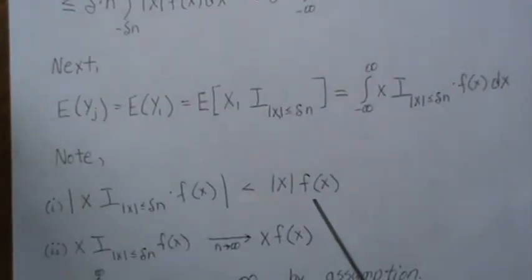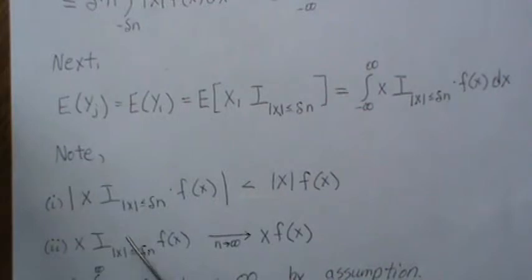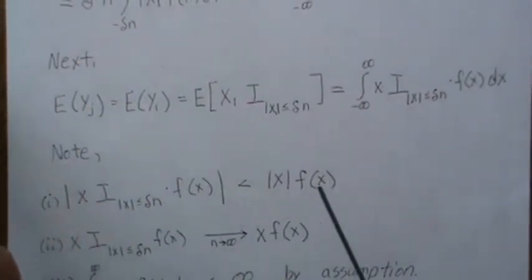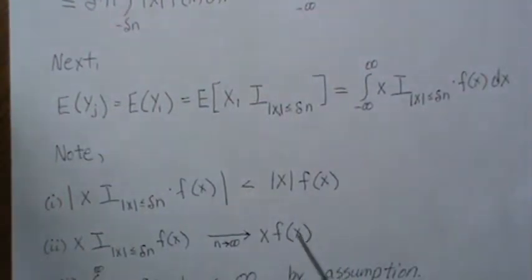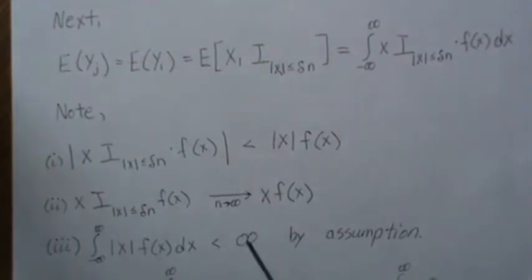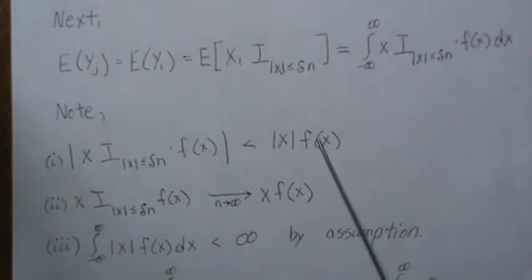Okay, but if we just look at this piece by itself, as n goes to infinity, it equals x times f of x. This region is just big, and it's really just the expected value, or the x times f of x. And this piece here, by definition, is finite. That was part of the assumption.